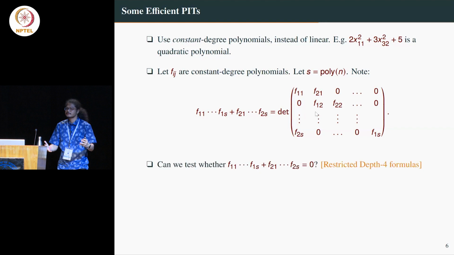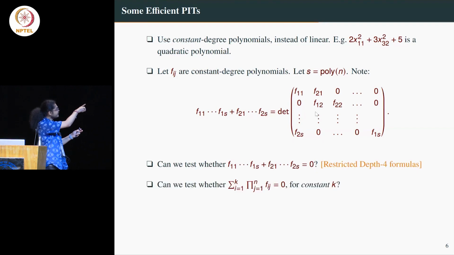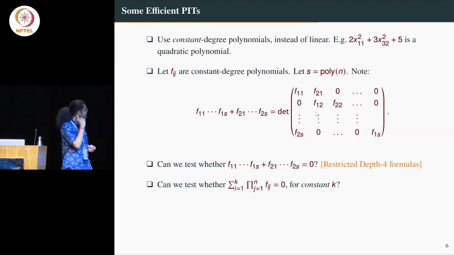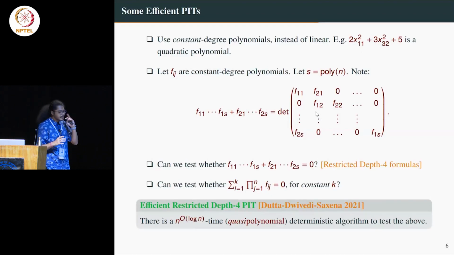This seems to be a very specific question, right? Because initially I was talking about very generic determinants, but now I'm talking about a very specific structure. The question is, can we do PIT for this? And more generally, instead of a sum of two products, can I do it for a constant number of products? This was open for a long time, and 3 years back, we actually solved it. We gave a deterministic algorithm in n to the log n time, so quasi-polynomial time. We could not solve it in polynomial time, but we almost did it, so we removed the randomness for this specific model. Okay, so this is the PIT result.